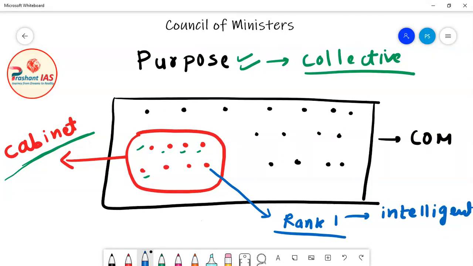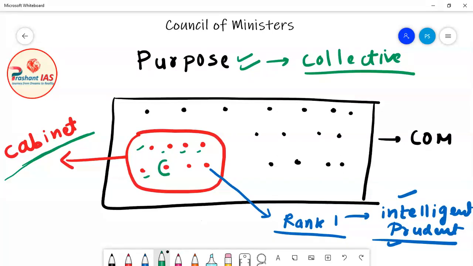They all are very prudent persons. They are very intelligent, they are very prudent, and they also have a good experience in the field of decision making. Now friends, let's suppose that this is the finance minister.